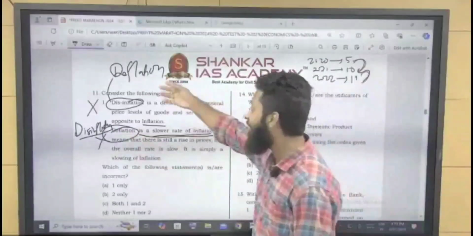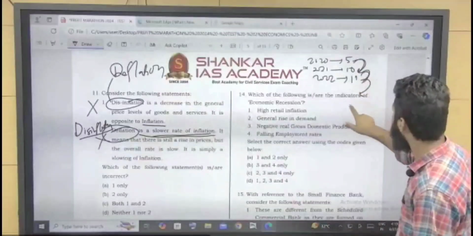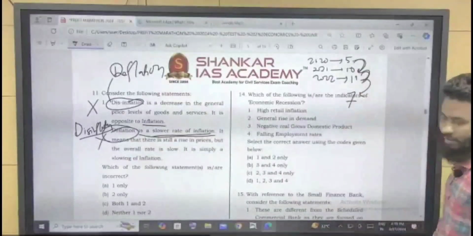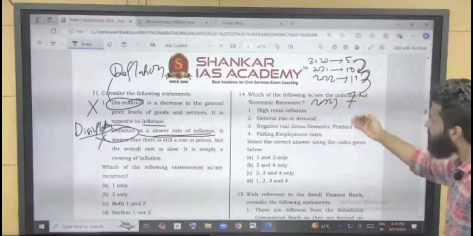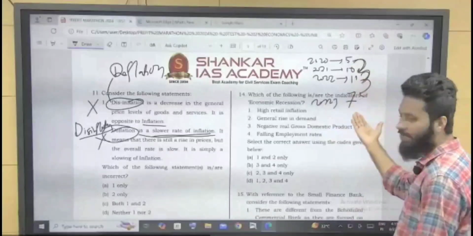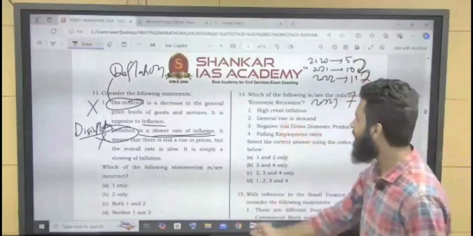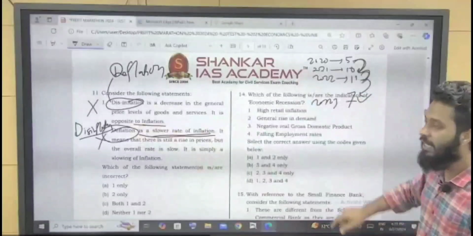But what is deflation? From 11, it has come down to 7 rupees next year, in 2023. Now inflation is not there. From 11, the value has decreased. It is opposite to inflation.